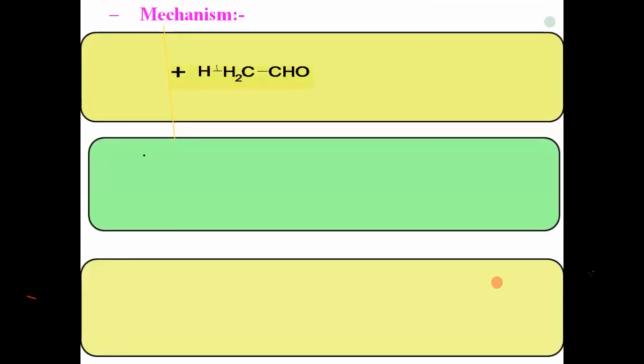Here, this is our acetaldehyde, CH3CHO, but for convenience I have shown that hydrogen separately. This is the acetaldehyde molecule. Now, in the first step, the base, that is OH minus, takes that hydrogen atom, an alpha hydrogen. Therefore, the bond between that carbon and hydrogen breaks. The electron pair goes towards the carbon, and now there is formation of a negatively charged carbon species.